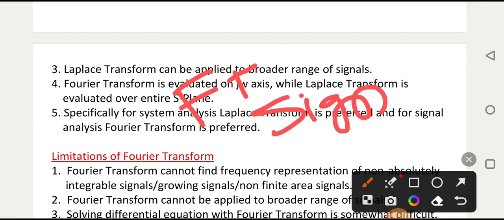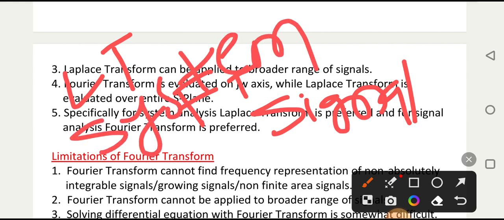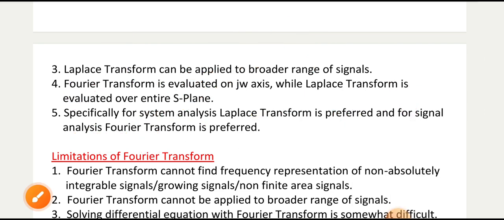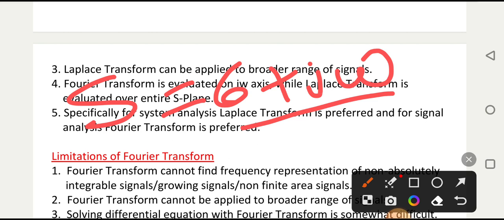Then specifically for system analysis, one thing is that Fourier transform is used for signal analysis mostly, and Laplace is used for system analysis mostly. Why? Because in the Laplace, s is equal to sigma plus j omega. So in Laplace, the variable is a complex variable, and doing signal analysis with a complex variable is complex.